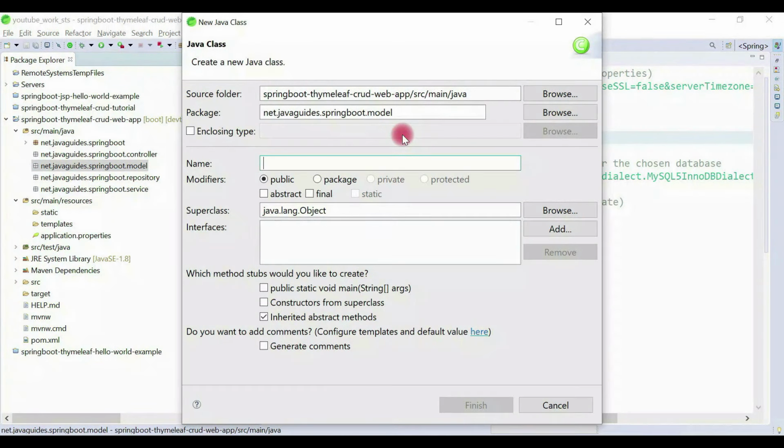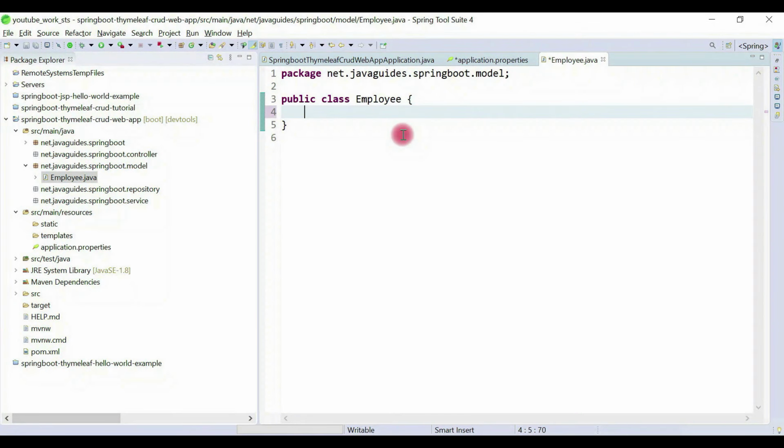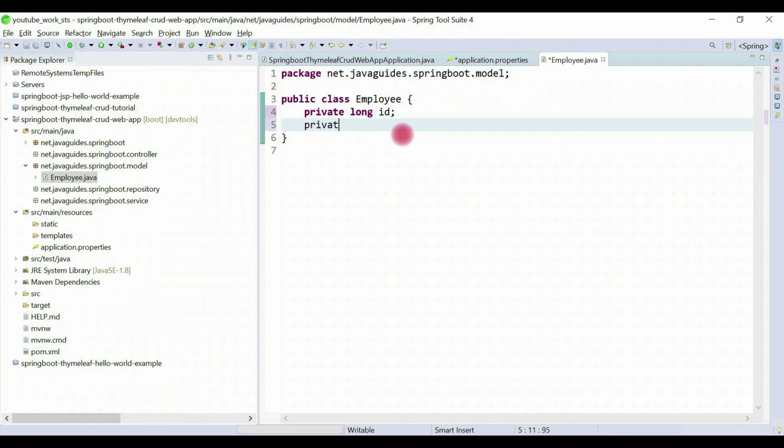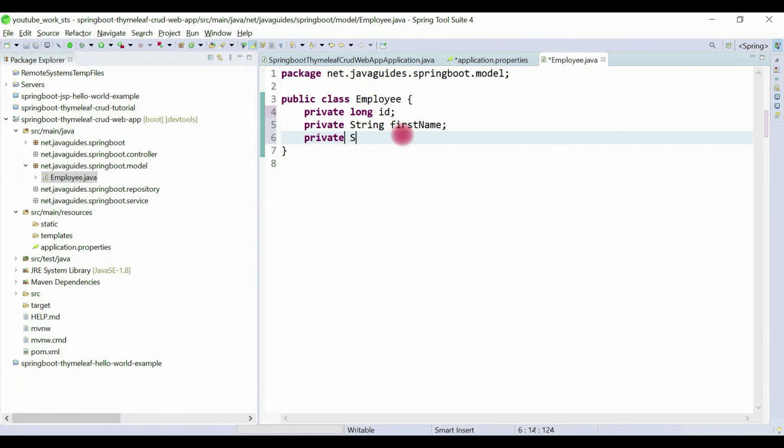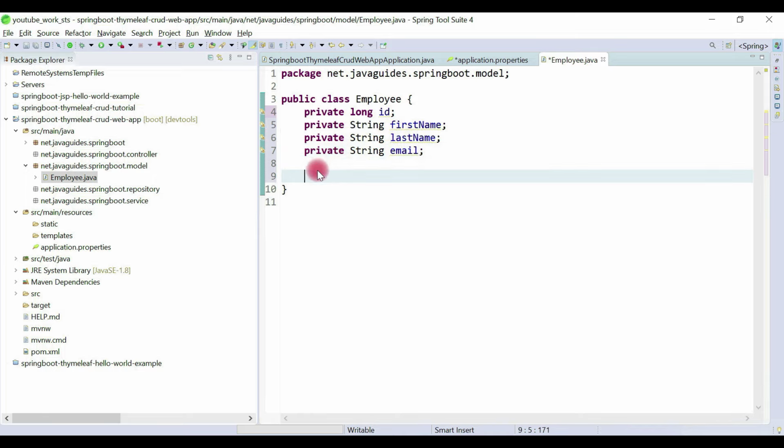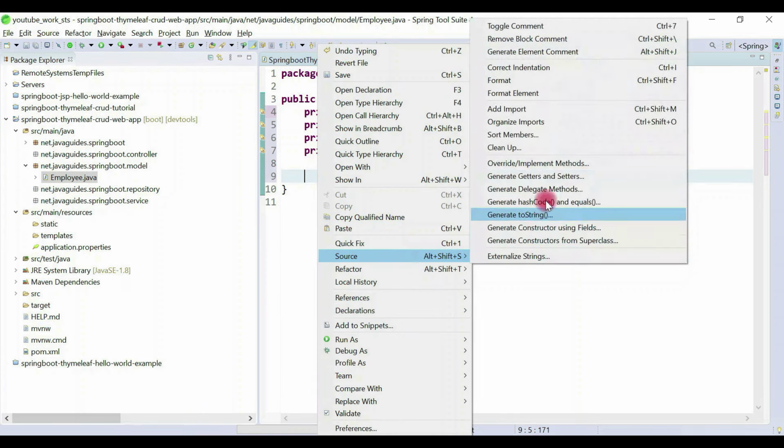Let's give the domain model the name Employee, and let's create a few fields: private long id, private String firstName, private String lastName, and then private String email. Let's quickly create getter and setter methods to access these private fields.